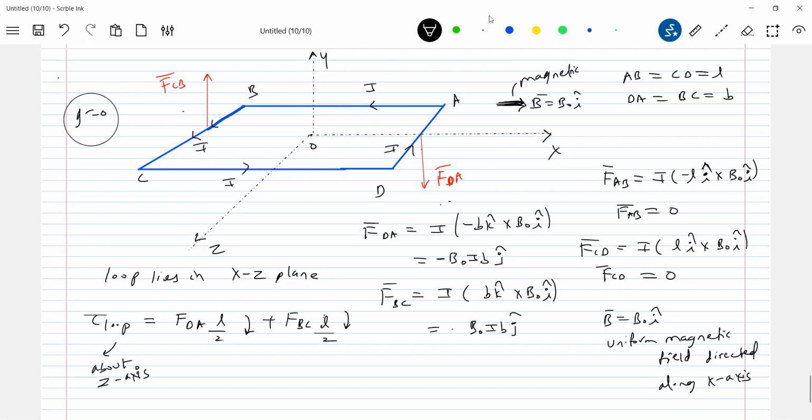So this loop is experiencing a torque. Torque about what? About the Z axis here. And if you look at the magnitude, both the magnitudes are the same, no? F on DA and F on BC, both the magnitudes are the same, and both are in the same sense.